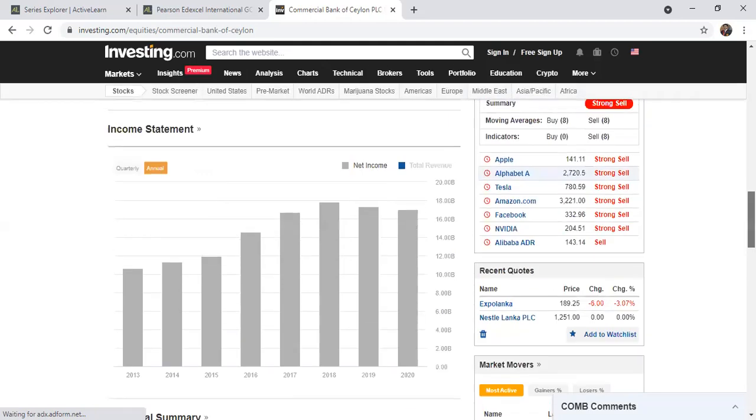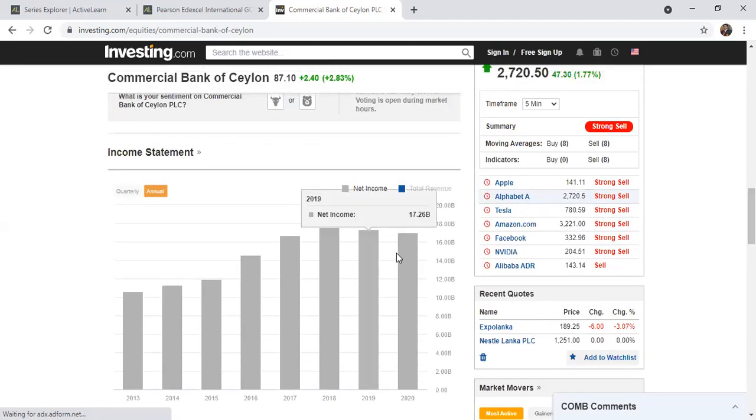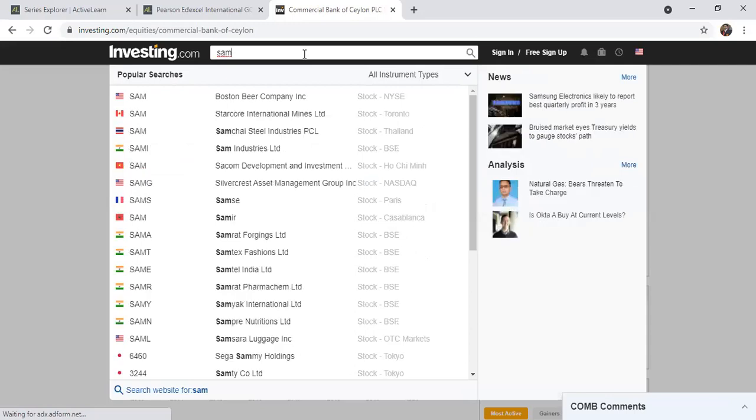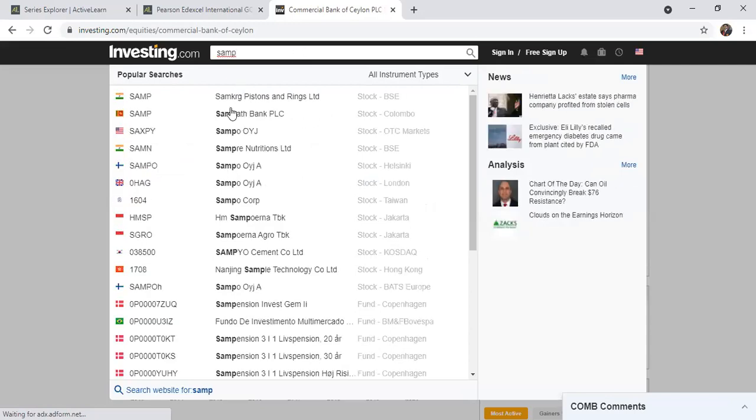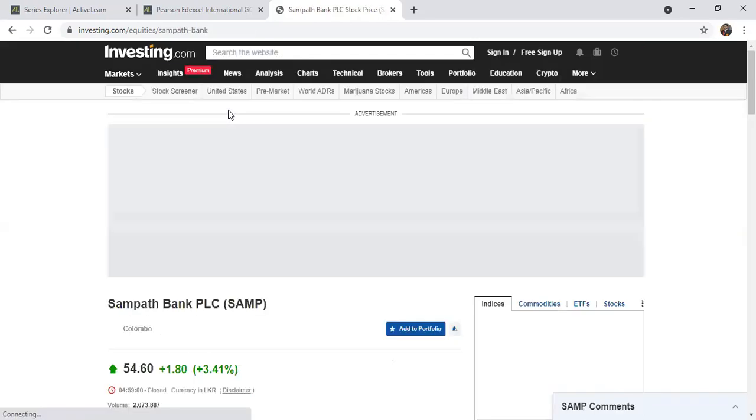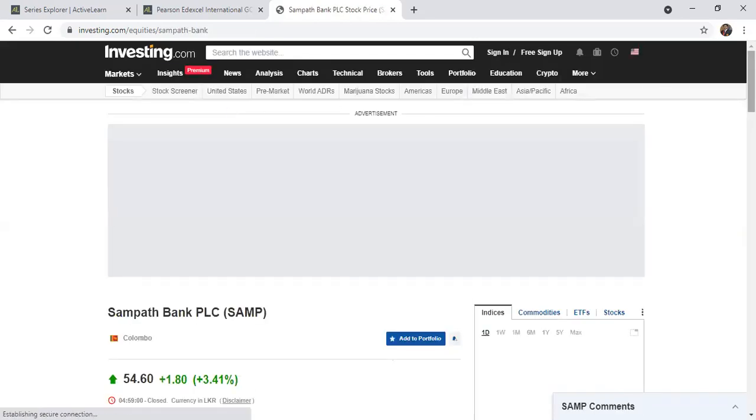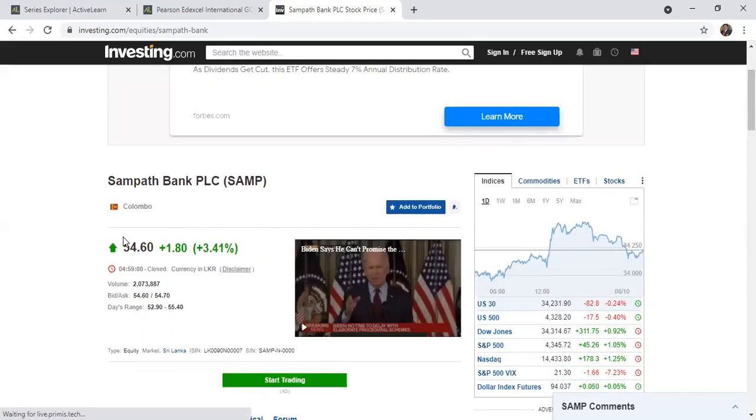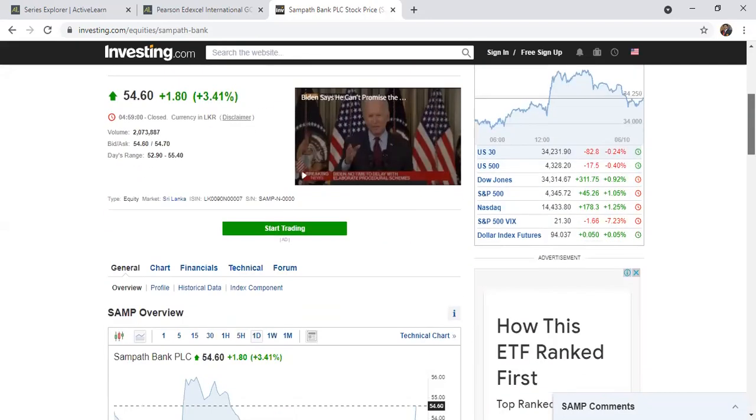Now imagine I'm comparing this company. Their last year performance has gone down. You can see 16.9 billion net income there. So now I'm looking at another similar company, let's say Sampath Bank. Sampath Bank Sri Lanka is another PLC company. If you go to Sampath Bank, you can see their charts. Sampath Bank is trading less than Commercial Bank. Commercial Bank is 87 rupees, Sampath Bank 54 rupees a share. That was increasing in value.